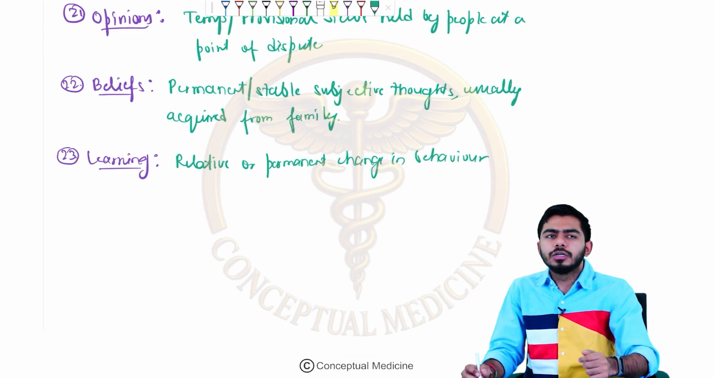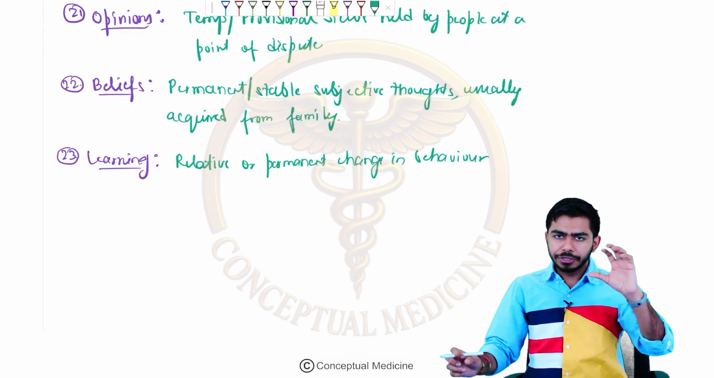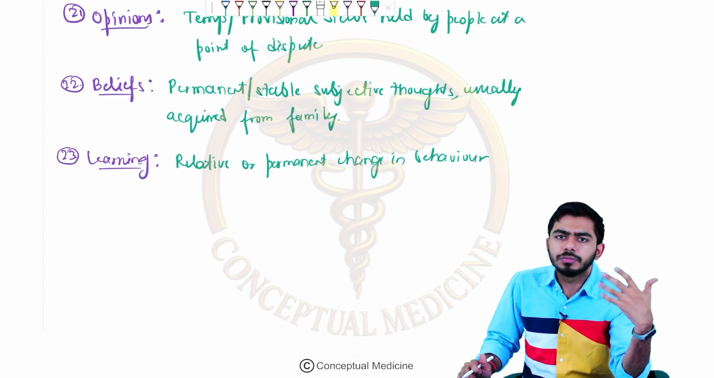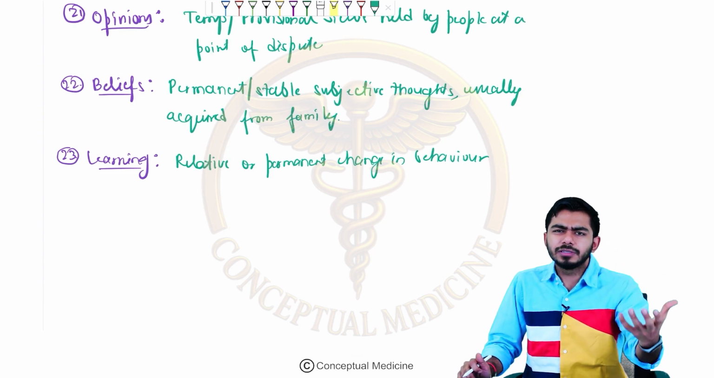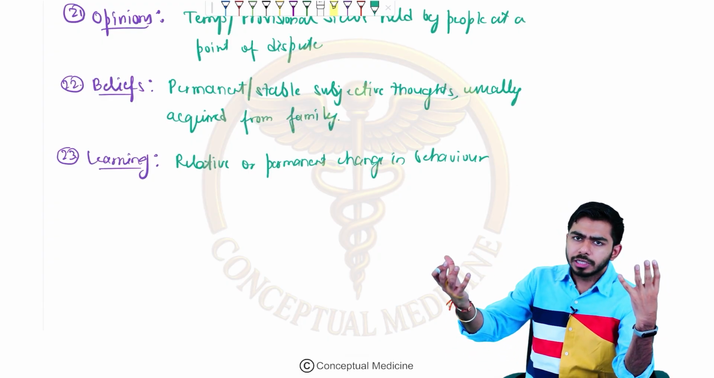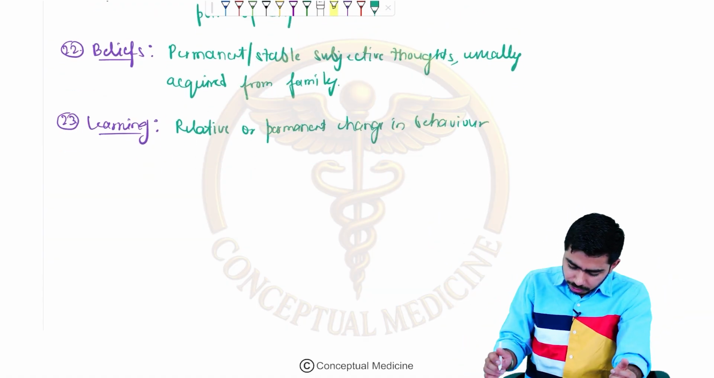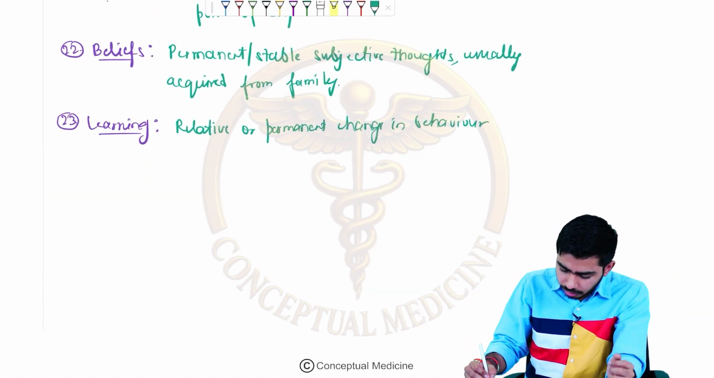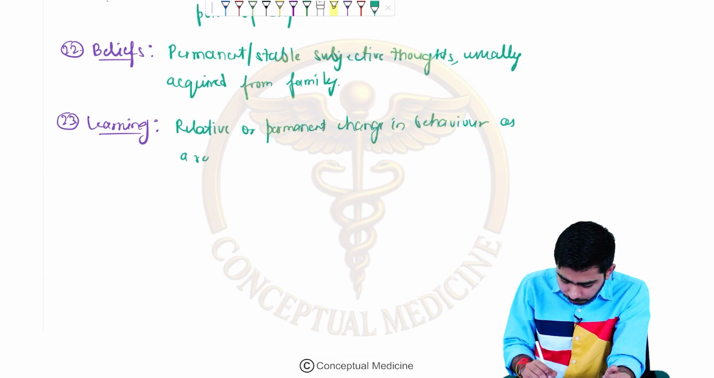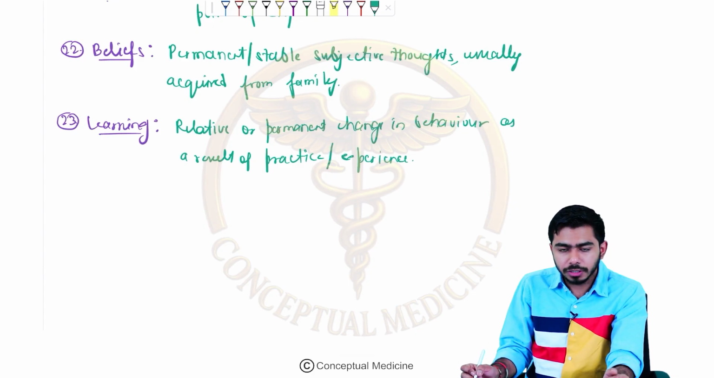For example, you might see the difference between literate people and illiterate people. The literate one has learned something in life through experiences and practices. An illiterate person has not learned what you have learned; actually, they may have learned some different things. So learning is a relative or permanent change in behavior as a result of practice or experience.